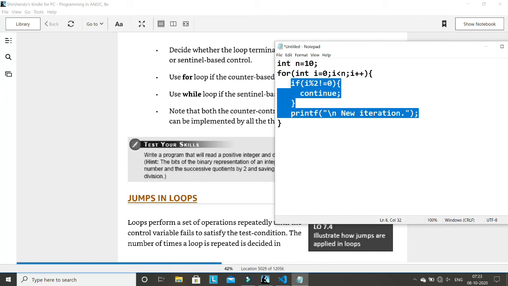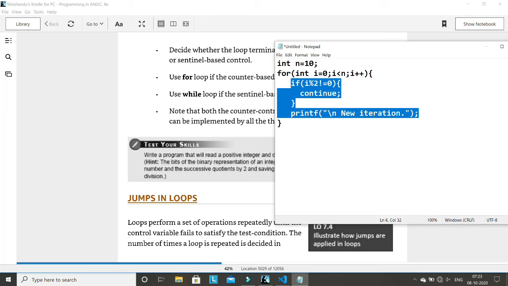Now when I equal to 1 comes here, we'll check whether this condition is true or false. Now for I equal to 1, this condition is true. The moment this condition is true, it will go here to continue. And the moment you execute the continue statement, it will jump to the next iteration. Next iteration means from here it will go again here, and for I equal to 2, the value is again false, so it will jump here and it will print.